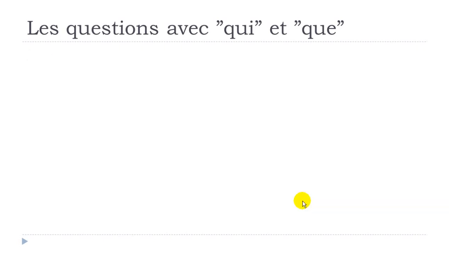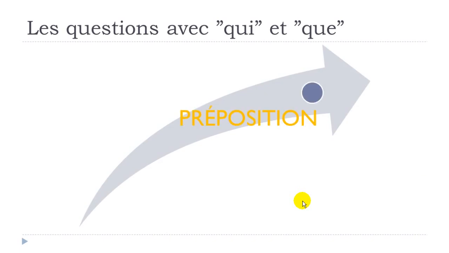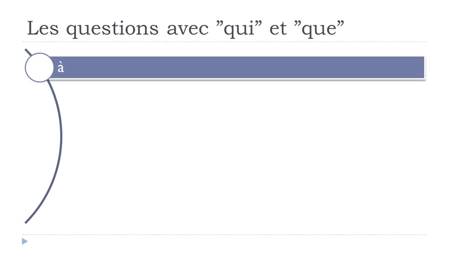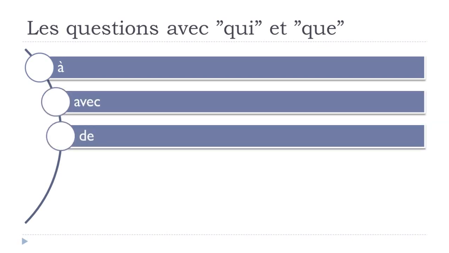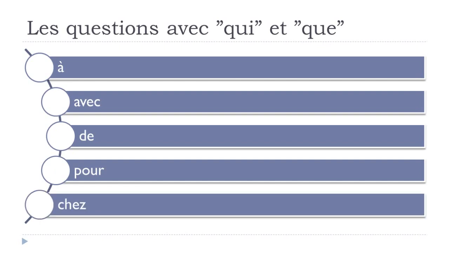All right. So now remember that we can, of course, construct these things with a preposition, okay? Just because in French we've got verbs, and verbs are in some cases constructed with a preposition, so you will need to remember these things. So the preposition can be à, avec, de, pour, and then chez. Okay?